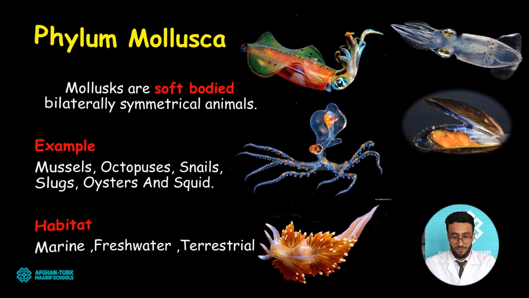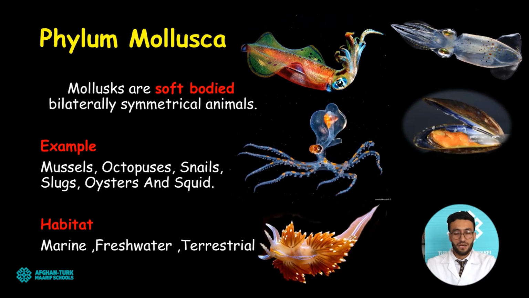Part 1. In part 1, we will study phylum mollusca. What is the exact meaning of the phylum mollusca? You should know that it is a name derived from a Latin word which means animal with a soft body. According to morphology, we can say that molluscs are soft-bodied and bilaterally symmetrical animals. For example, mussels, octopuses, snails, slugs, oysters, and squids.